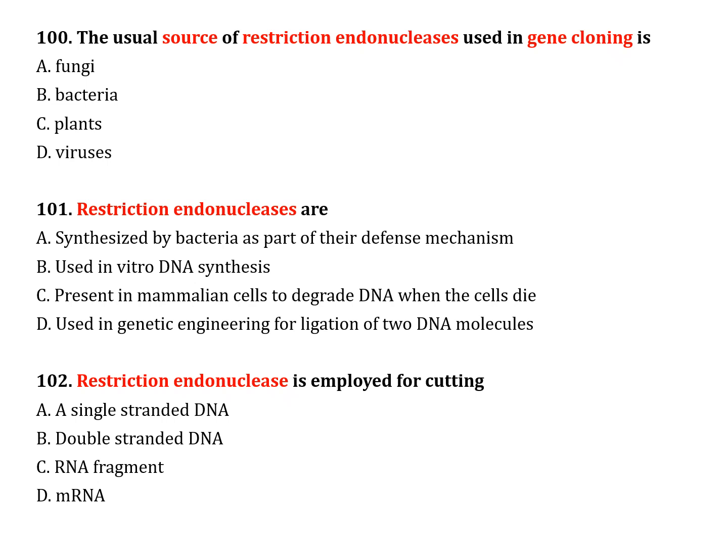The next question, number 100. The usual source of restriction endonucleases used in gene cloning is: option A, fungi; option B, bacteria; option C, plant; option D, viruses. Correct answer is option B, bacteria.